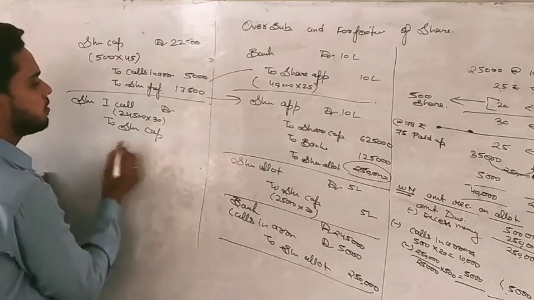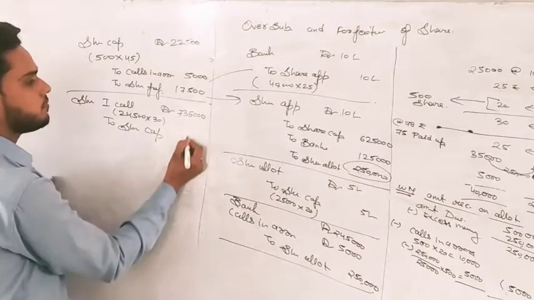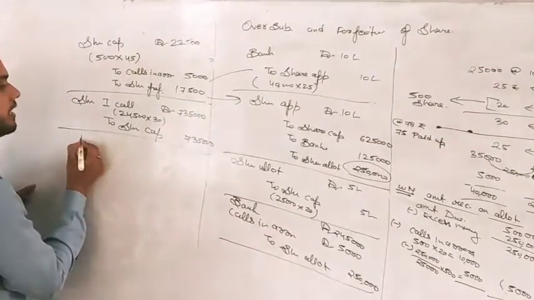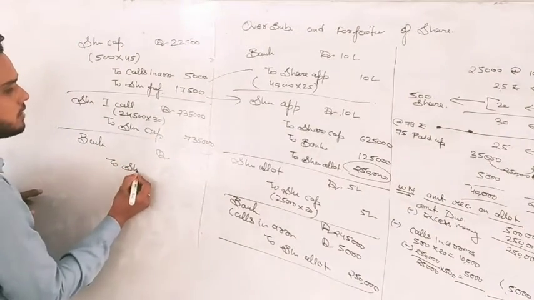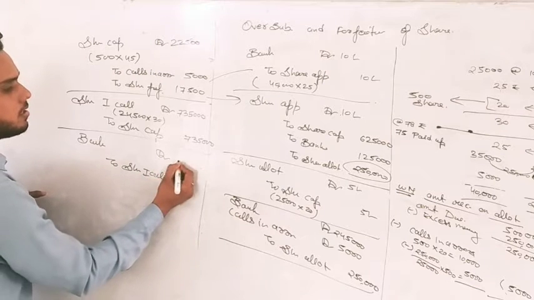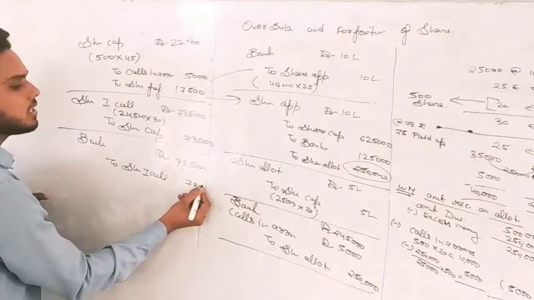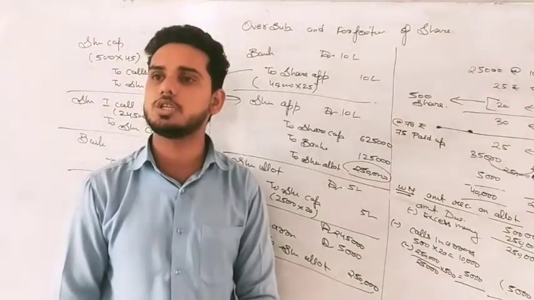This will be how much? 7,35,000. And it is not given that there is any default, so the company will receive all the money and the entry will be bank debit to share first call, whole 7,35,000. And the company decided not to ask for the second call, but before that the company decided to reissue these shares.